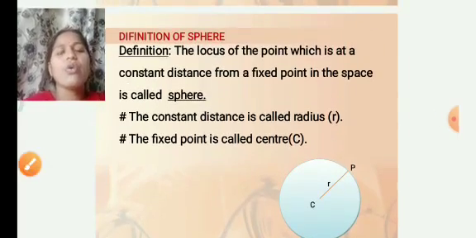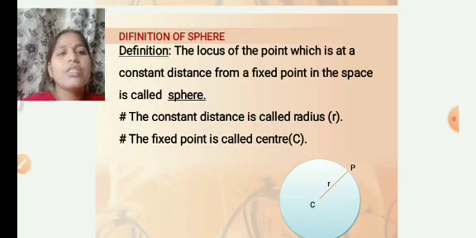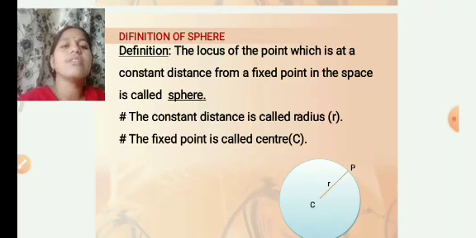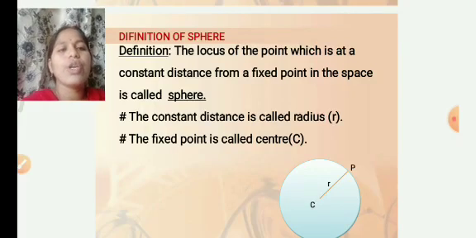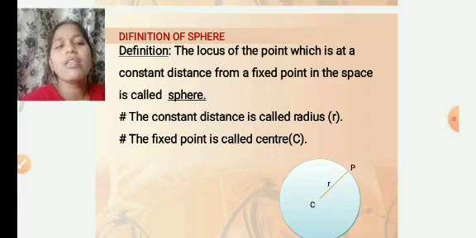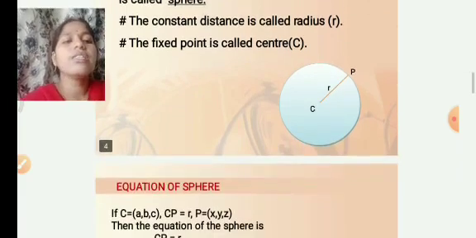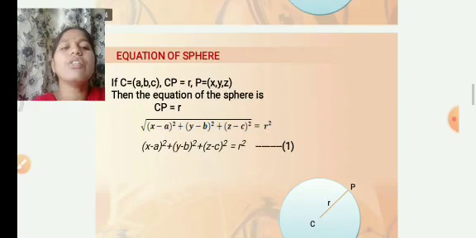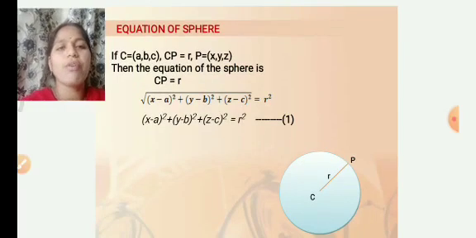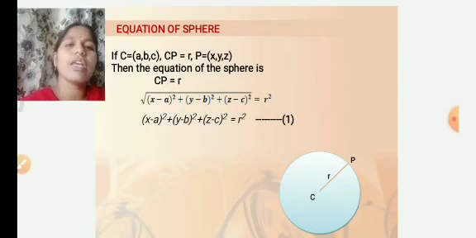The locus of a point which is at a constant distance from a fixed point in space is called a sphere. The constant distance is called the radius of the sphere, and the fixed point is called the center of the sphere. Here is the equation of the sphere.